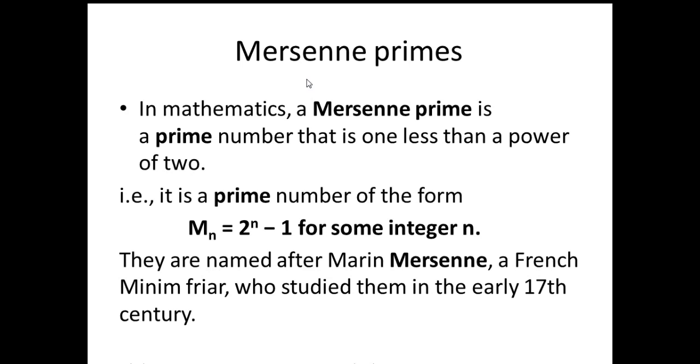Next, we have Mersenne primes. In mathematics, a Mersenne prime is a prime number that is 1 less than a power of 2, like Mn is equal to 2 to the power n minus 1 for some integer n. And a prime of this form is called a Mersenne prime.